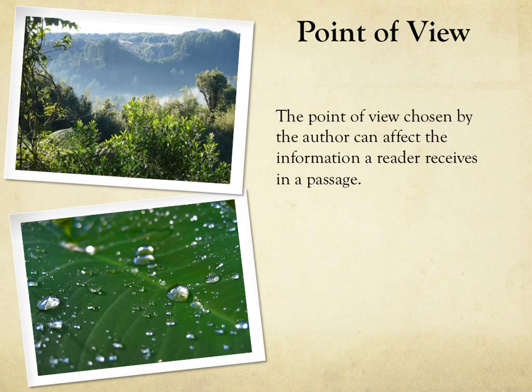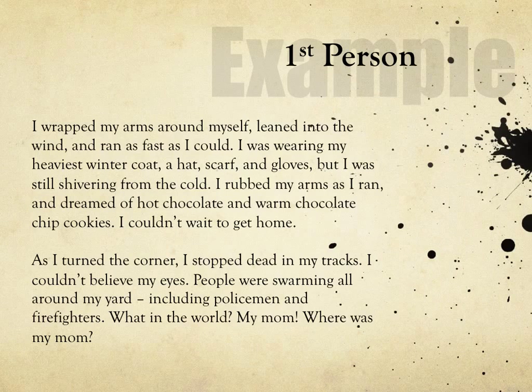If each of them wrote a description of the same tree, the story would clearly be affected by their perspective. Those of us reading the story would receive very different information. In the same way, the point of view chosen by the author can affect the information a reader receives in a passage. Let's read the second paragraph of our first person point of view example.